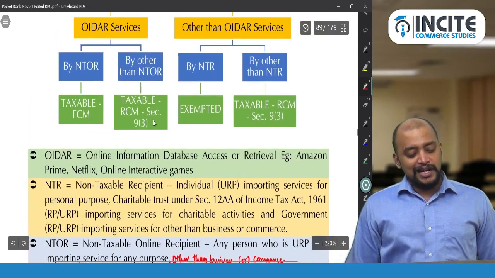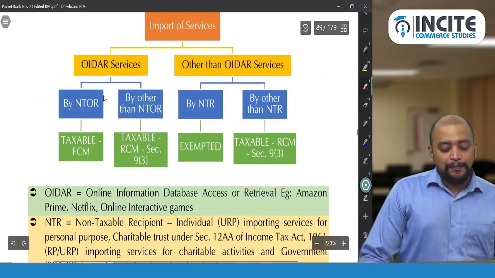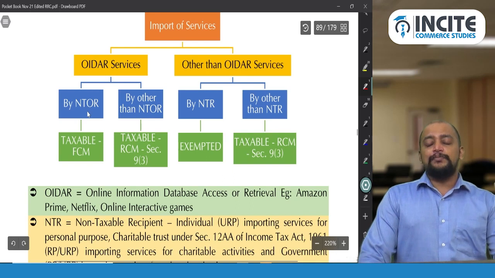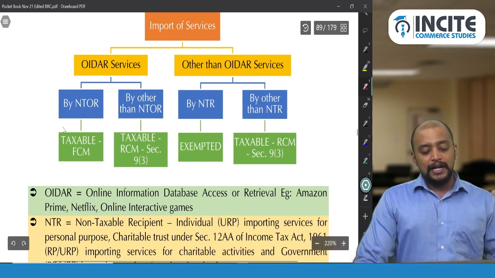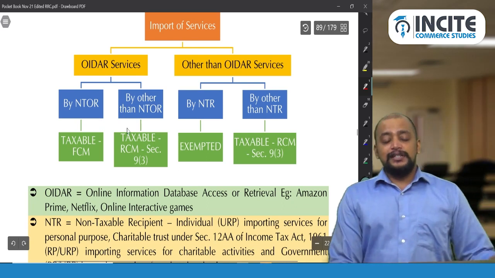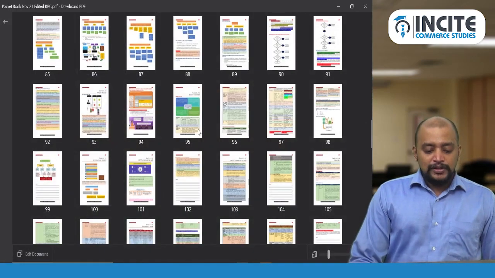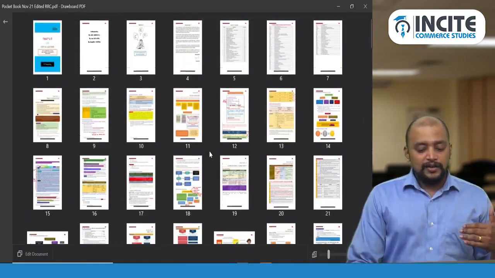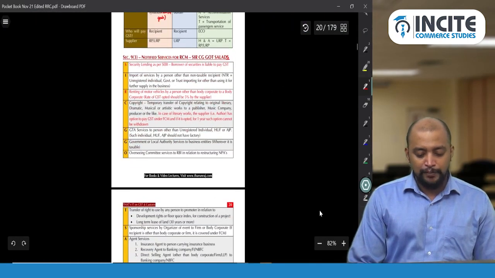Whenever it is covered under RCM, they are compulsorily required to get registered. Even the supplier located outside India making supply of OIDAR service to a non-taxable online recipient is also compulsorily required to get registered. So this is with respect to import of services, and we have completed that.